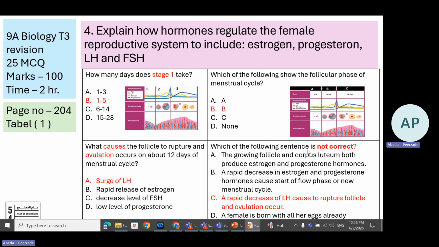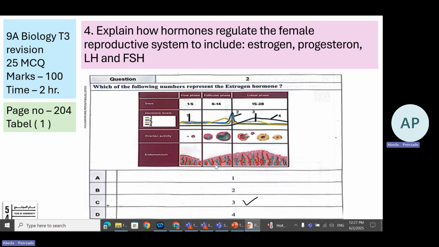Which of the following sentences is not correct? Now, for that, you need to read all the options. A rapid decrease in LH causes ovulation? No. The surge of LH, or increase in the amount of LH, causes ovulation. This question was asked in previous exams. Which of the following numbers represents the estrogen hormone? See, they asked which is the estrogen hormone. Here the names are not mentioned, but you know that first is FSH, second LH, third estrogen, and fourth progesterone. So look at the color of 3. This number 3 is your estrogen.